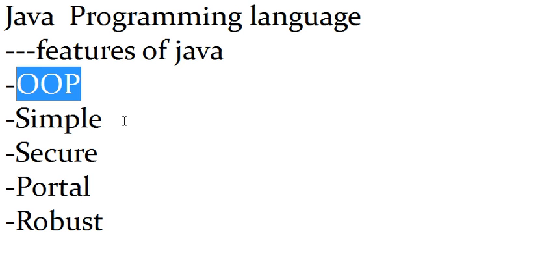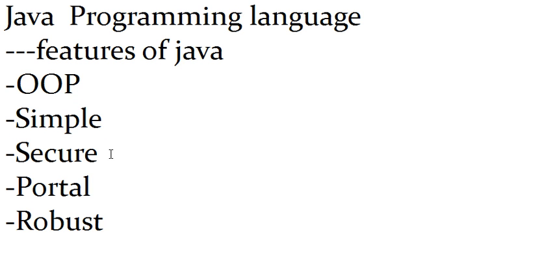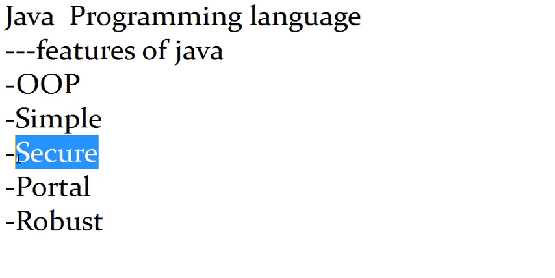Java is a simple programming language. When you talk about the simplicity of Java, this means that it's not really too difficult for you to understand. You don't really have to be a serious programmer before you understand how to write Java or understand the syntax of Java.